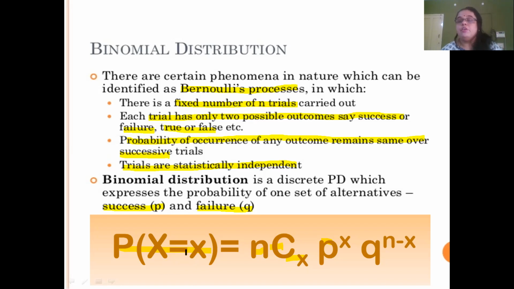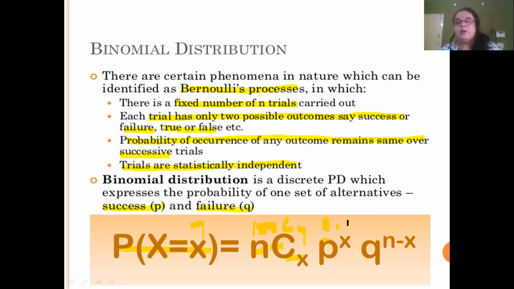For example, if somebody asks what is the probability that when I throw the coin 100 times, I will get exactly 7 heads, then you put x is equal to 7, n is the number of trials, that is 100, C 7. What is the probability of success? Getting a head in each trial is 0.5.